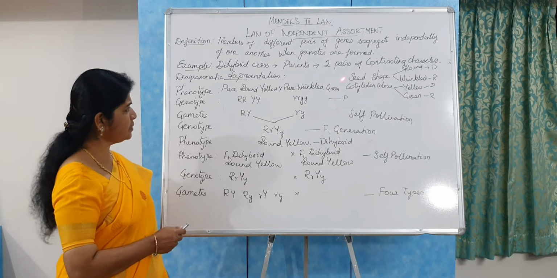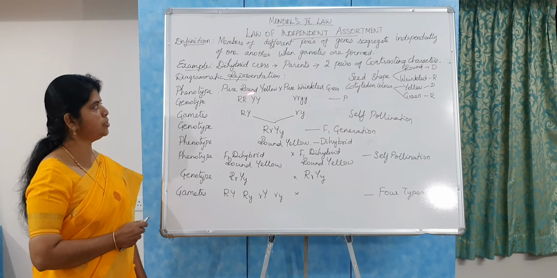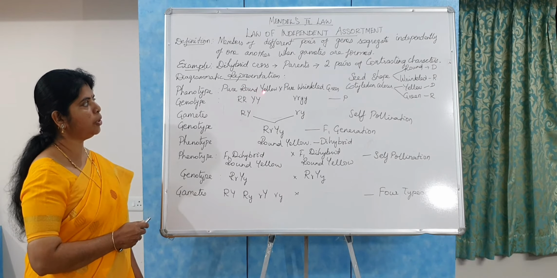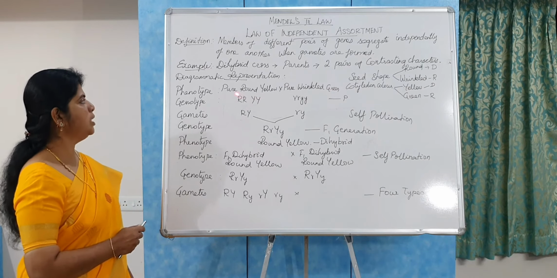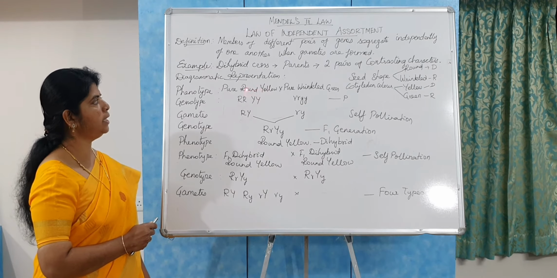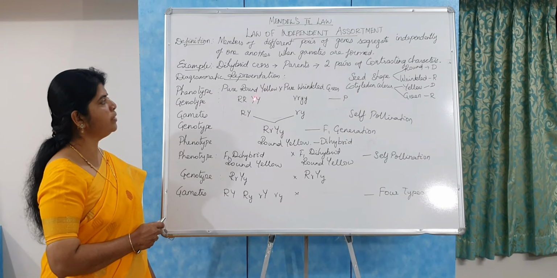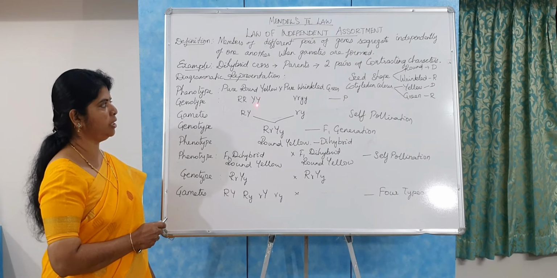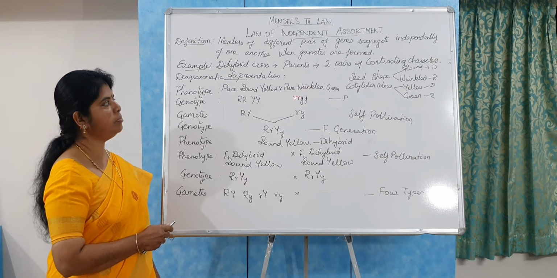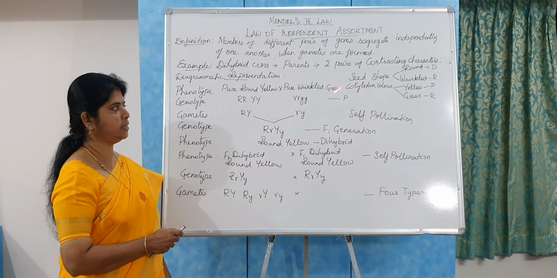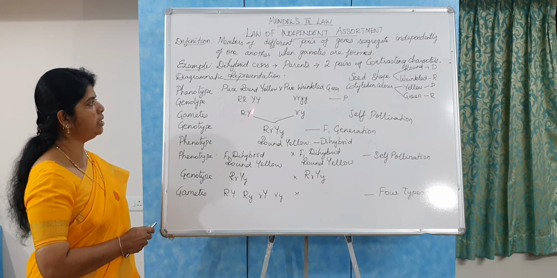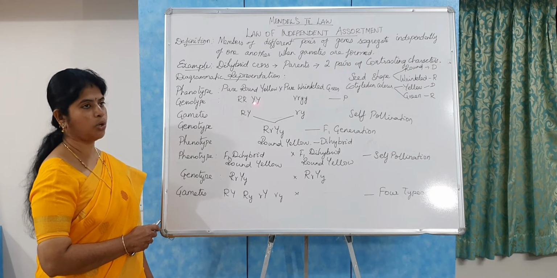Now let us look at this diagrammatic representation. The phenotype he selected was pure round yellow, and he crossed it with the pure wrinkled green seed. The genotype of the dominant one: round is denoted as dominant R, and yellow is dominant Y and dominant Y. The wrinkled seed shape is recessive r, and the green cotyledon is recessive y and recessive y. These are called the parent generation.